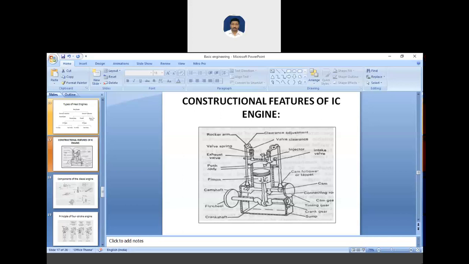Okay, now after this piston we have a crankshaft. Can you see the figure clearly? Piston, crankshaft written. Yes, you can see. So here after the piston we have the crankshaft.